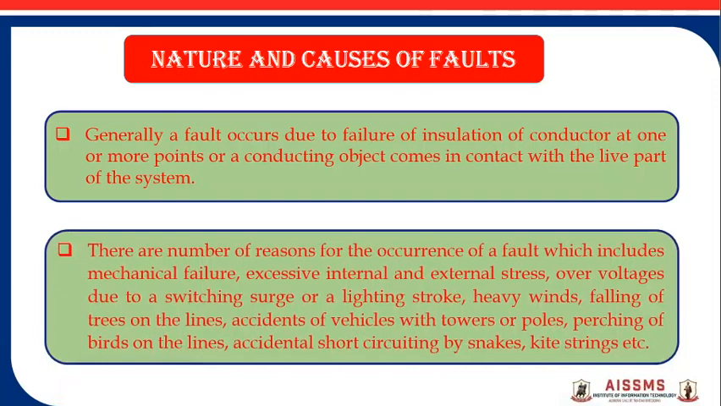There are a number of reasons for the occurrence of faults, which include mechanical failure, excessive internal and external stress, overvoltages due to a switching surge or a lightning stroke, heavy winds, falling of trees on the lines, accidents of vehicles with the towers or poles, perching of birds on the lines, accidental short circuiting by snakes, kite strings, etc. So there are different reasons due to which faults occur in the power system.